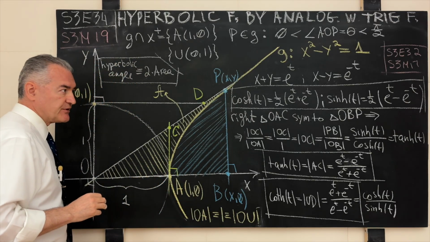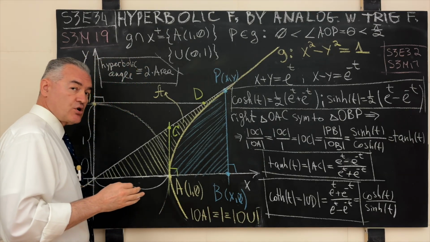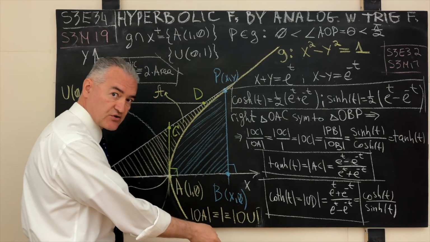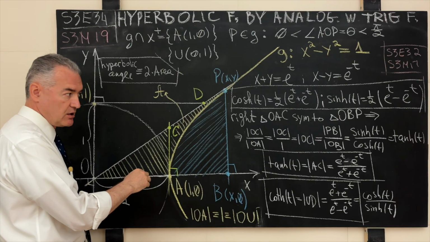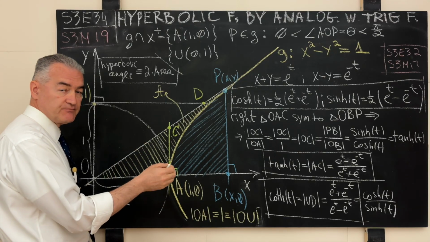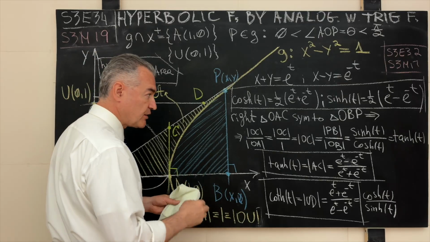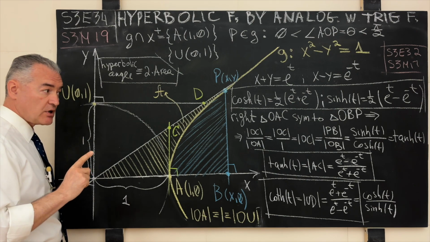Now, for example, the identities, which are the equivalents of the identities that exist for circular functions. For example, the circular sine of x plus y, or cosine of x plus y, is expressed somehow as a sum of products of the sine and cosine of the individual arguments.